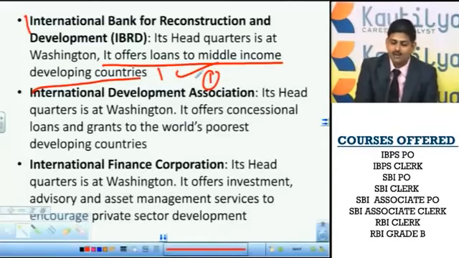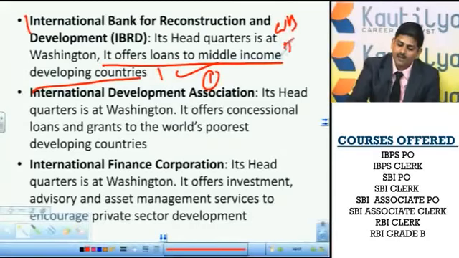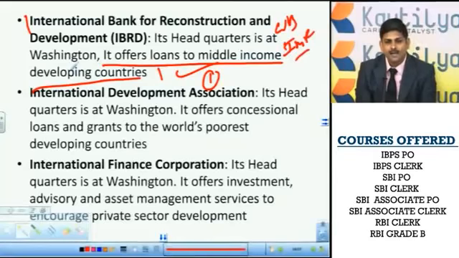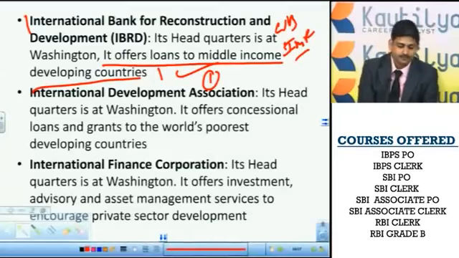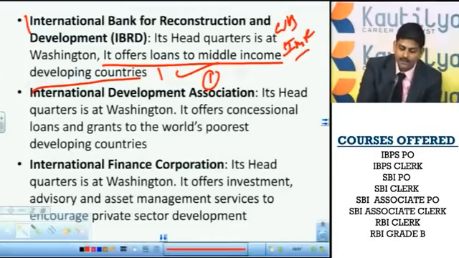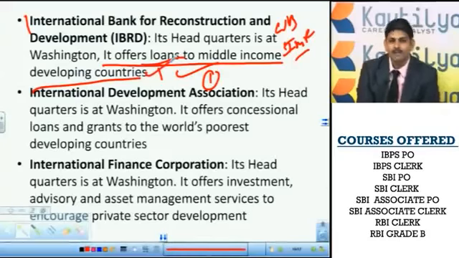That is not the IMF, that is the IBRD. Actually the IBRD existed even before the World Bank. However, due to the Bretton Woods discussions, the IBRD became part of the World Bank. It offers loans to middle income and developing countries like India, and it has provided a lot of loans to India also.